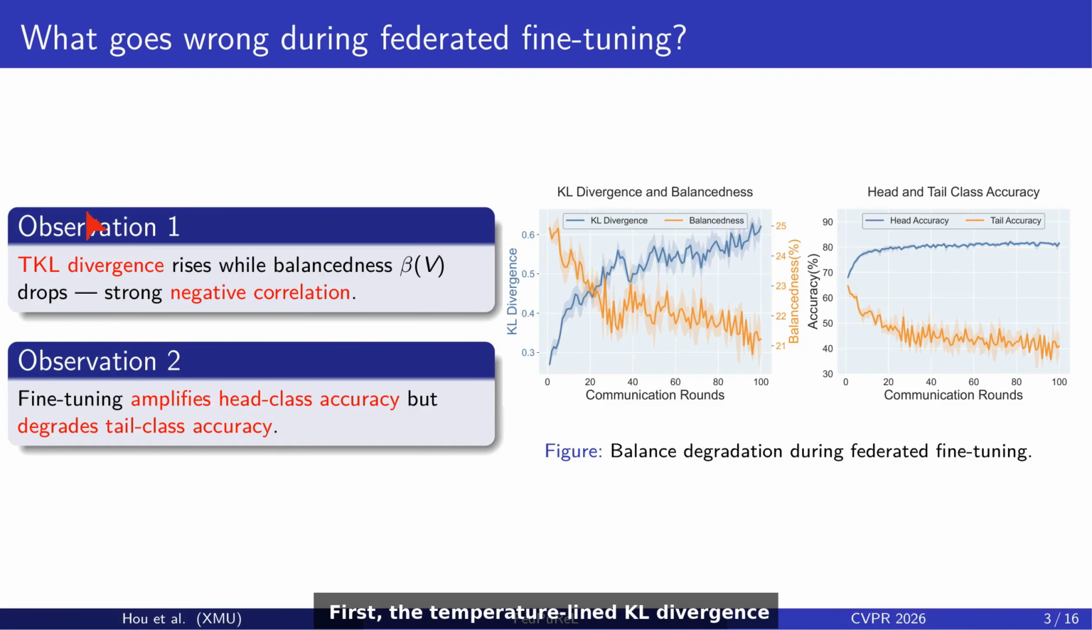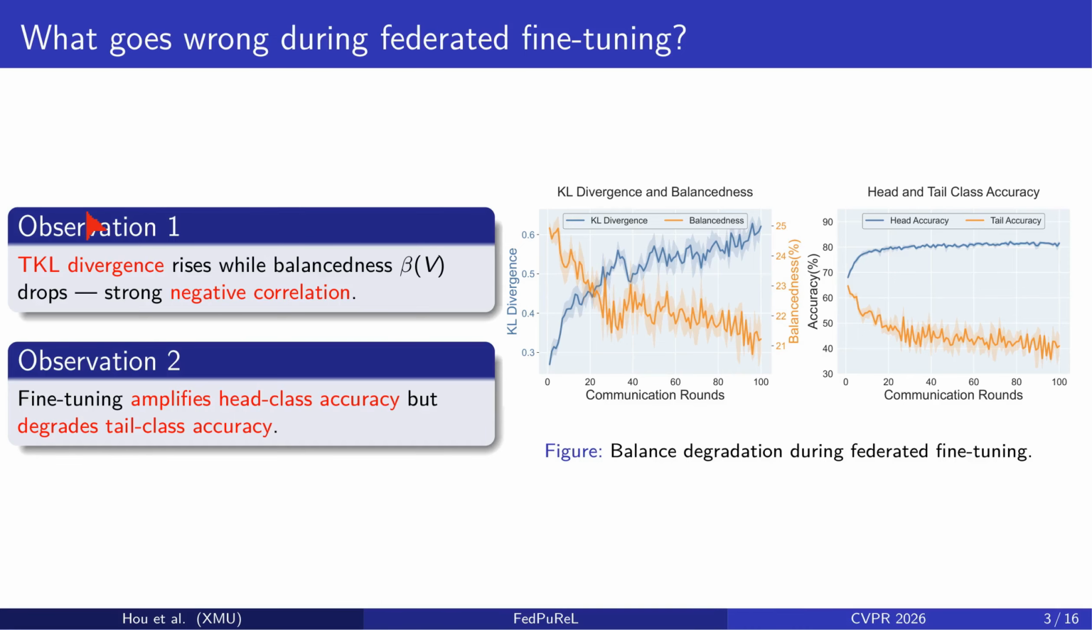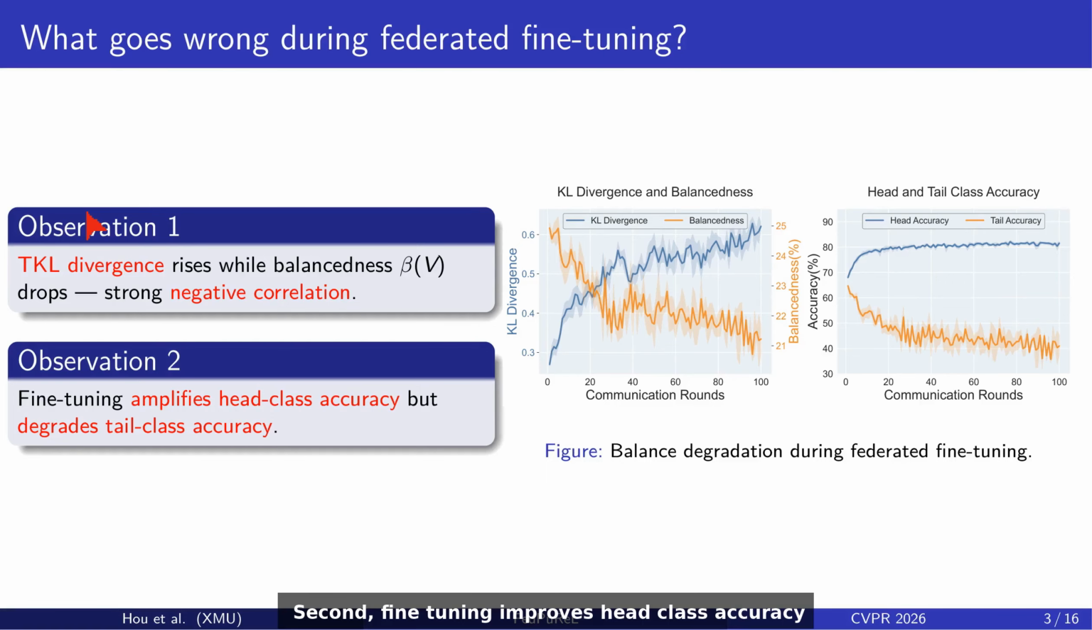First, the temperature-aligned KL divergence rises during training while balancedness drops, a strong negative correlation. Second, fine-tuning improves head class accuracy but degrades tail class accuracy, so the gain is not balanced across classes. Together, these plots show that balance degradation is a persistent phenomenon during federated fine-tuning.